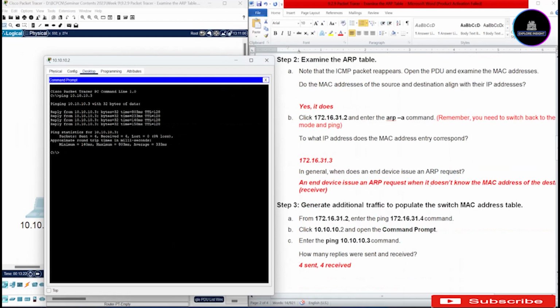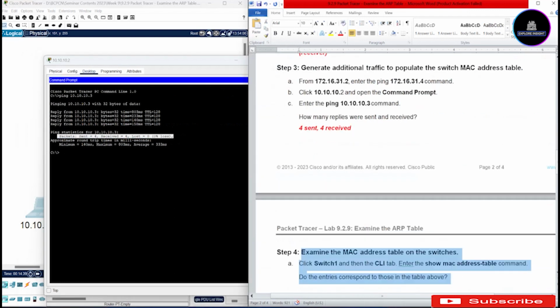Now, we have a question. How many replies were sent and received? How many can you see from yours? For mine, I can see 4 sent, 4 received. Is it the same with yours? So let's go over to step 4.